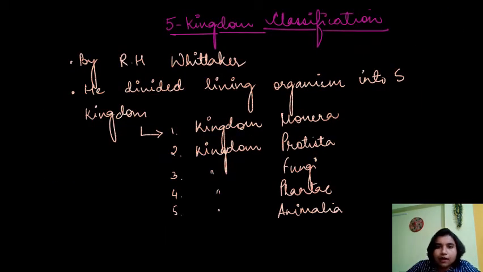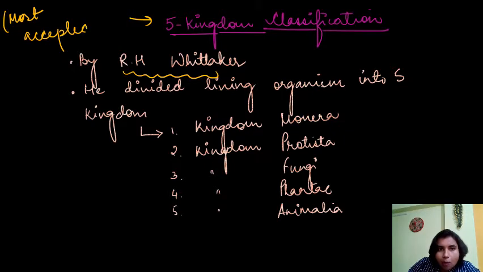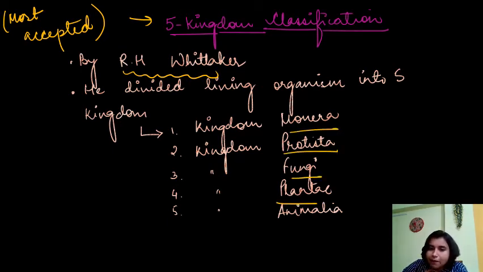Next, the five kingdom classification. This five kingdom classification was done by Whittaker, and it is the most accepted form of classification. He classified the living organisms into five kingdoms: Monera, Protista, Fungi, Plantae, Animalia.